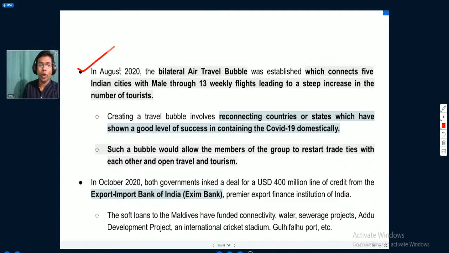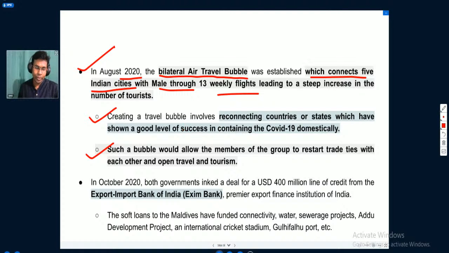Now, in August 2020, a bilateral air travel bubble was established, which connects 5 Indian cities with Malé through 13 weekly flights. So in a week, there will be 13 flights, leading to a steep increase in the number of tourists. So what is an air travel bubble? During the COVID time, various states in India may have coped with COVID very efficiently, and similarly there may be some regions in Maldives that have responded to COVID-19 very efficiently.